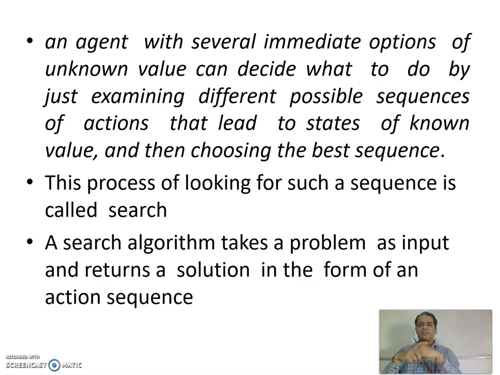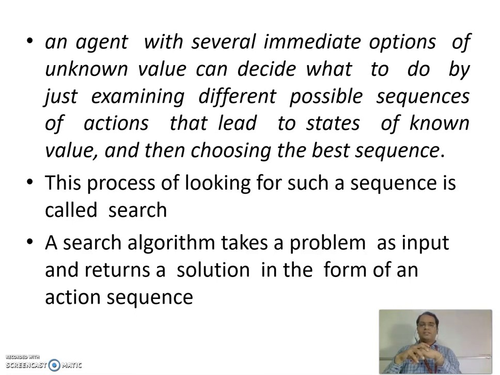An agent with several immediate options of unknown value can decide what to do by examining different possible sequences of actions that lead to states of known value, and then choosing the best sequence. The agent has to identify the possible sequence of actions.